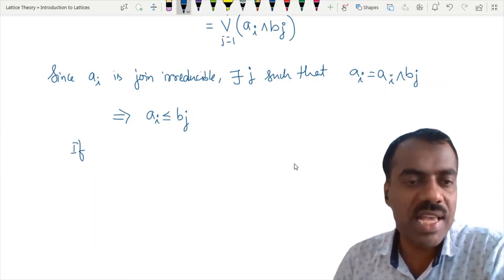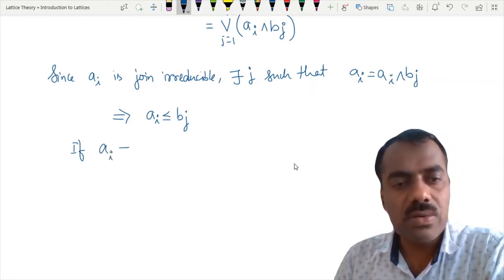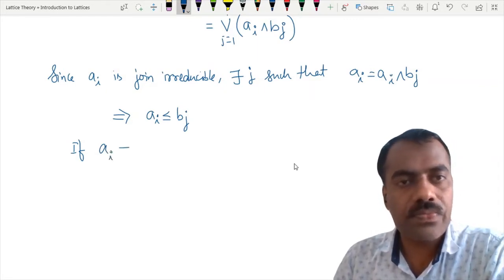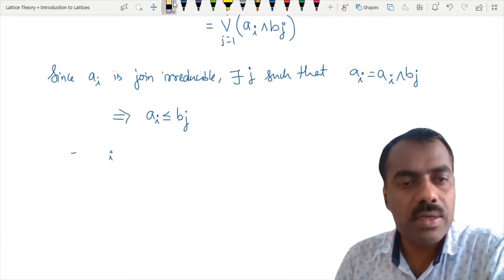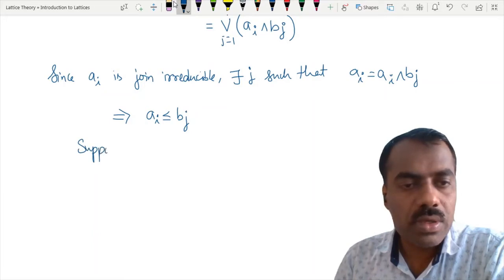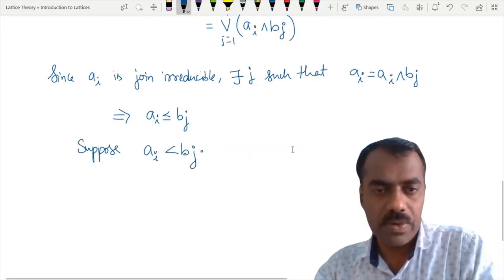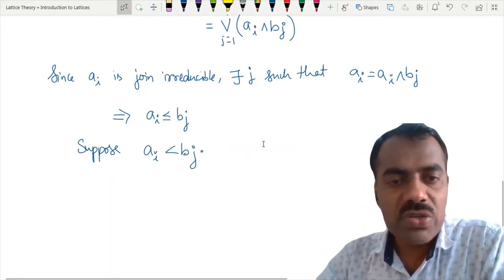It cannot be strictly less than. Suppose Ai is strictly less than Bj, if they are not equal. Then somewhere we should get a contradiction.